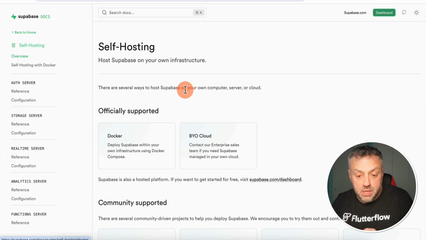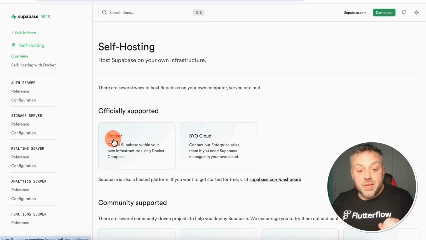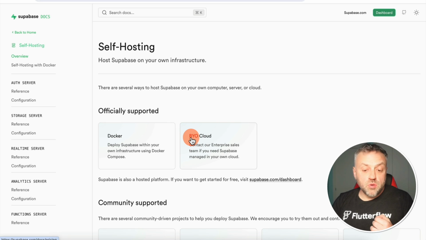So you can simply click here, and here you have two officially supported options when it comes to self-hosting Supabase. You can use Docker, which makes it super easy to package up any piece of software and simply run it on a cloud or one of these other platforms that deploy these Docker packages for you, such as Railway. Or another option that you have at your disposal is BYO Cloud, which means bring your own cloud, which means that you have the option of self-hosting Supabase anywhere that you want.